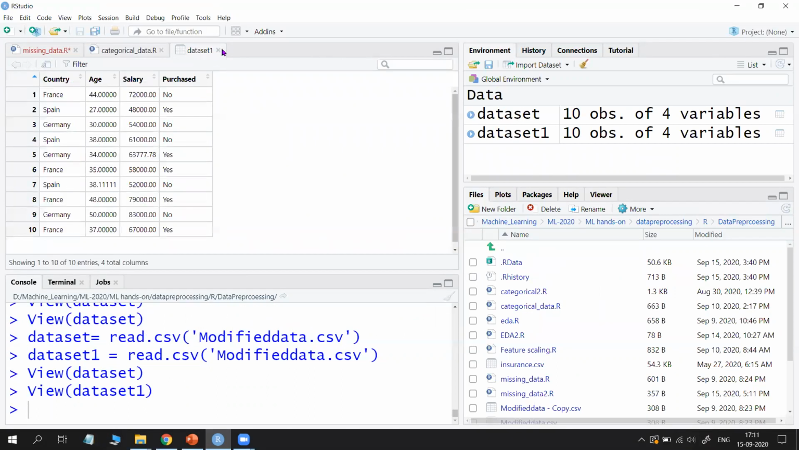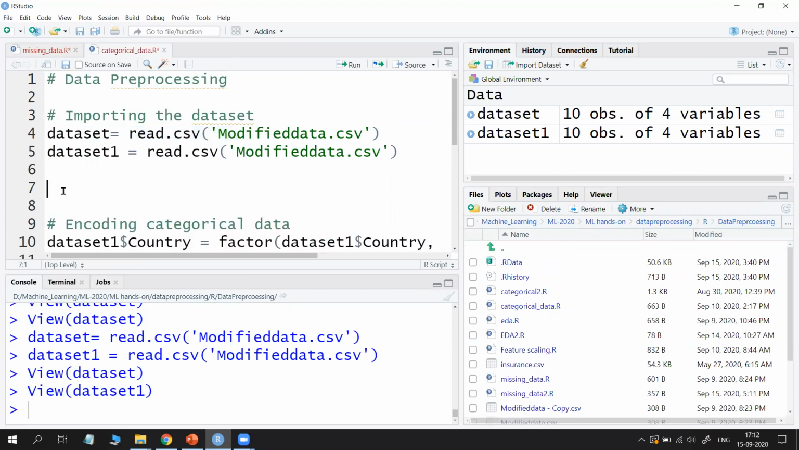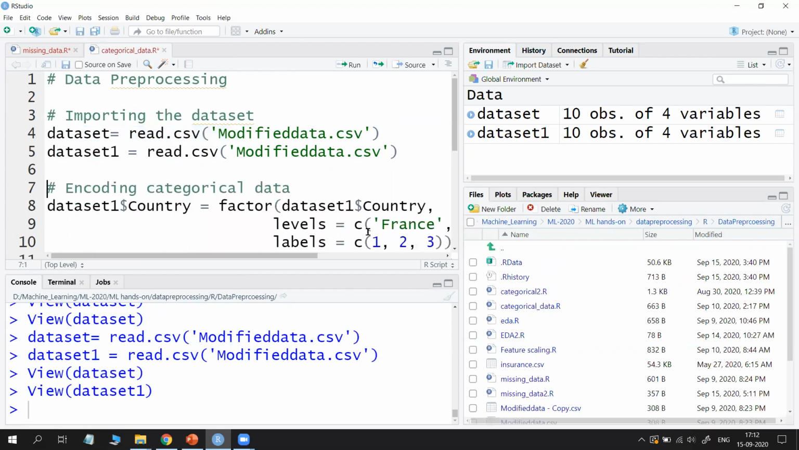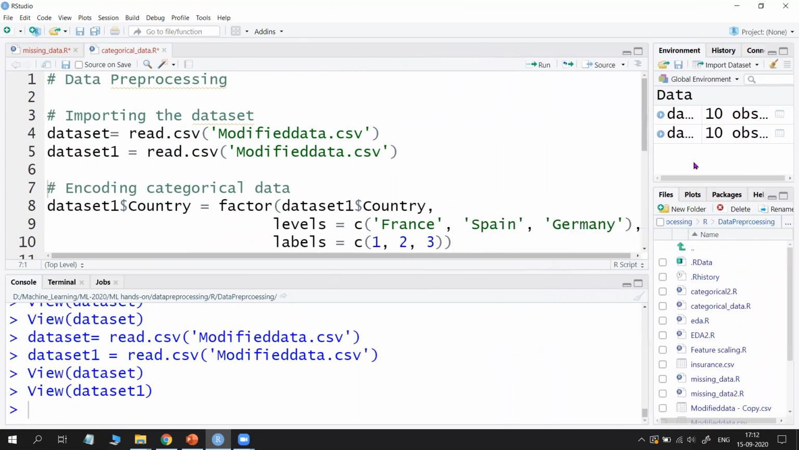See, I am using 2 different variables, data set and data set 1, to read the same data set or same CSV file. Why? For example, I want to change one variable, data set 1, and I want to fix the data set to see what is the difference before and after. That's why I used 2 variables, not a problem. Now see, this is the first method which I discussed, factors.